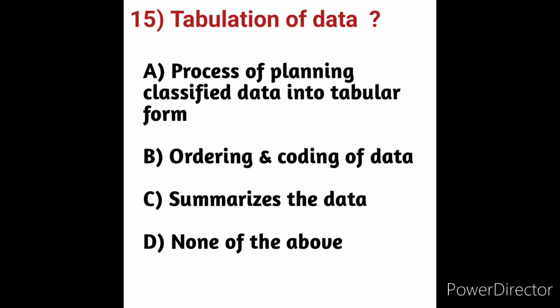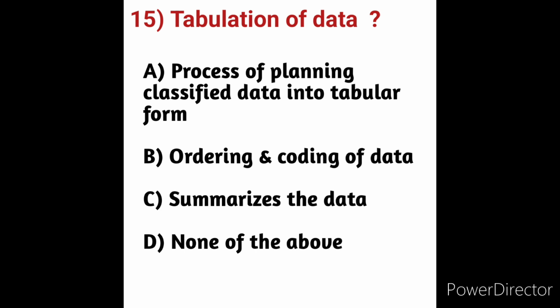Here, what is meant by tabulation? Tabulation of data we have to know first. Tabulation is a systematic and logical representation of numeric data in rows and columns to facilitate comparison and statistical analysis. It facilitates comparison by bringing related information close to each other and helps in statistical analysis and interpretation. Tabulation is defined as the process of placing classified data in tabular form.